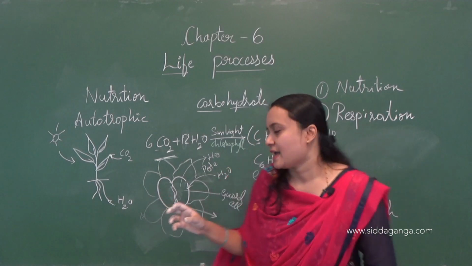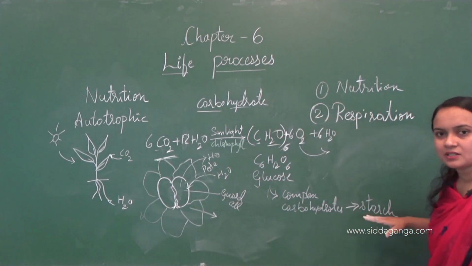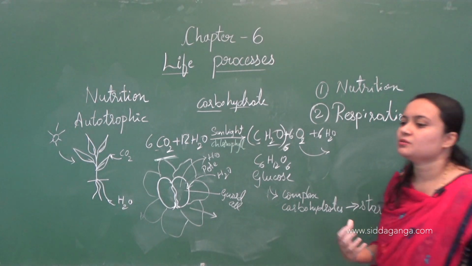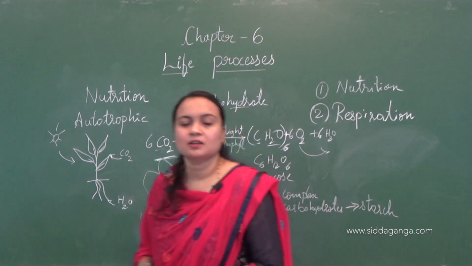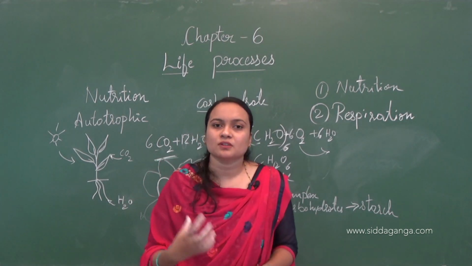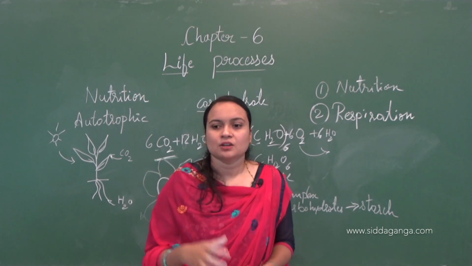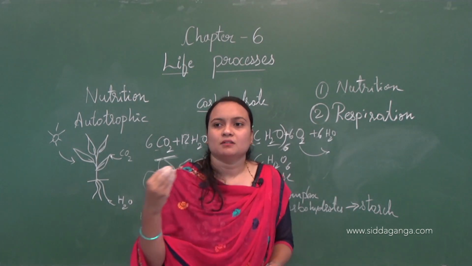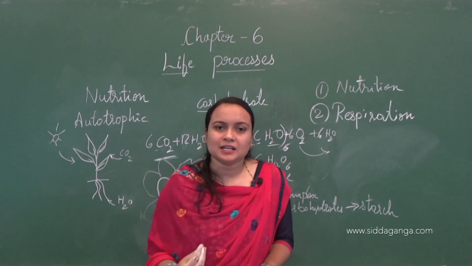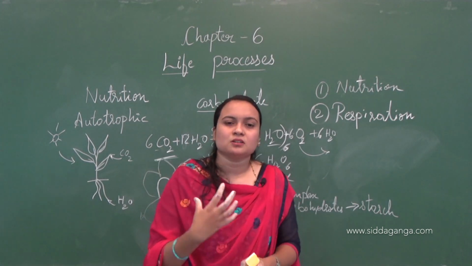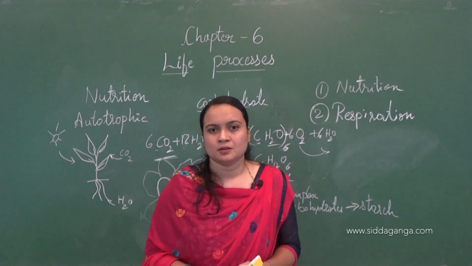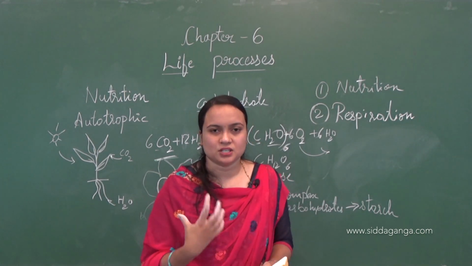So here, as in plants, it will store the starch, and in human beings the glucose will be converted into glycogen, and glycogen will be stored in our body. If we need energy, if we don't eat, this glycogen is again converted into glucose, and glucose will help in the formation of energy in our body.